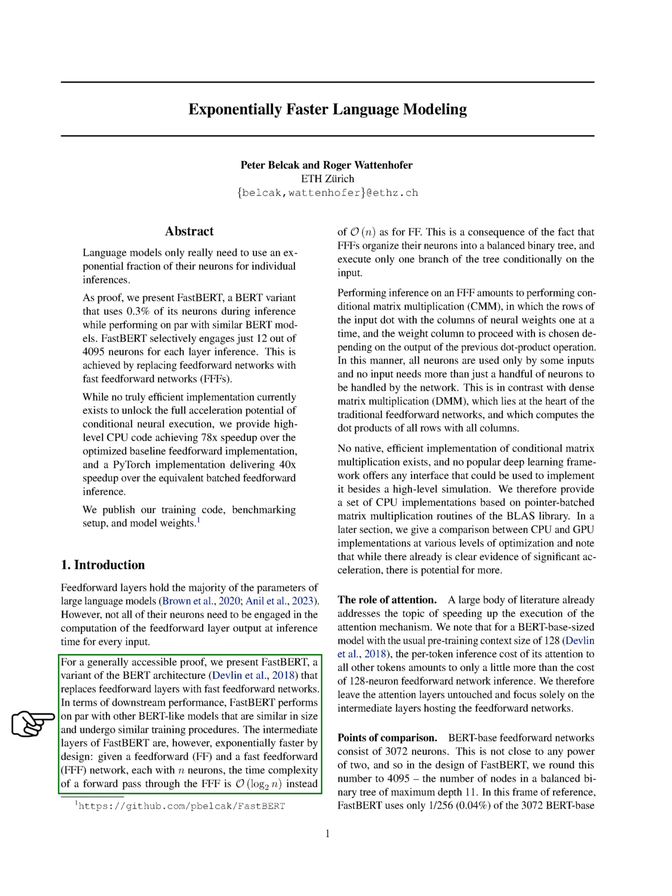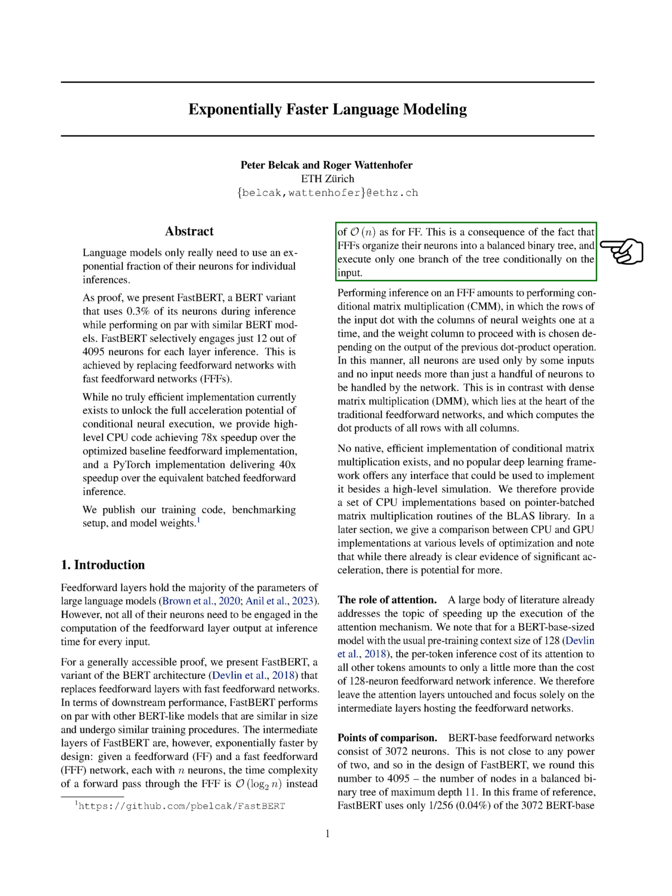FastBERT performs just as well as other BERT-like models of similar size and training procedures. However, the intermediate layers of FastBERT are designed to be exponentially faster. To explain this, let's consider two types of networks, a feedforward network, FF, and a fast feedforward network, FFF, both with n neurons. The time it takes to pass through the FFF is proportional to the logarithm base 2 of n, while for the FF, it's proportional to n.